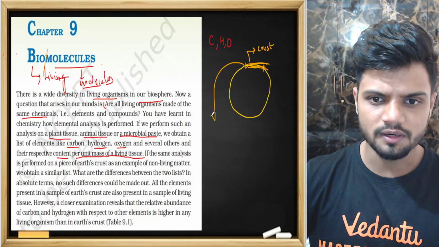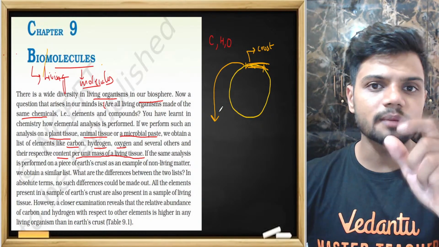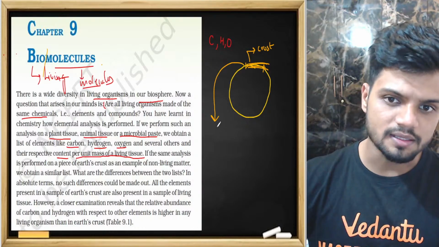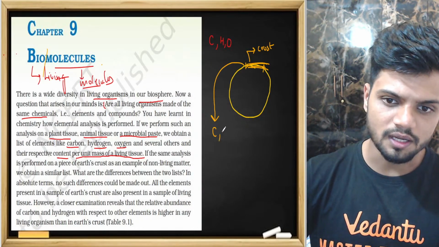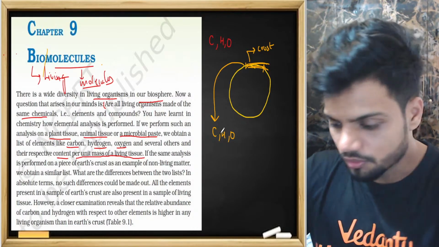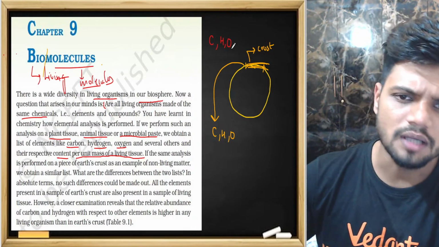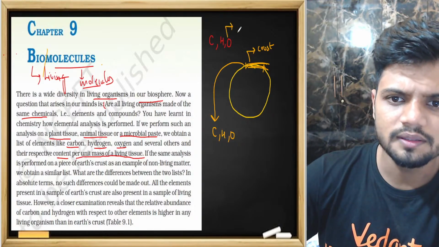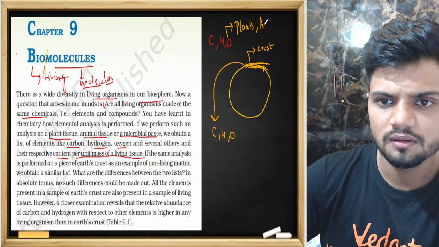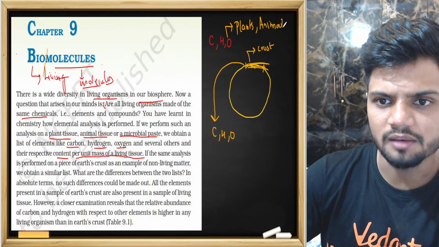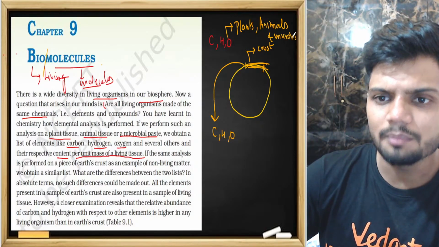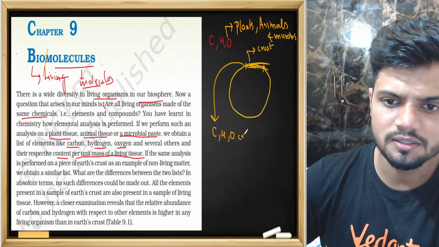If you take a piece of the Earth's crust and do a chemical analysis, you will obtain carbon, hydrogen, and oxygen. Didn't we just learn that carbon, hydrogen, and oxygen are present in plants, animals, and microbes? Now I'm telling you they are also present in the Earth's crust.